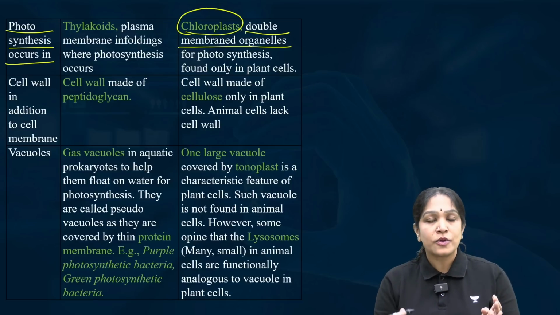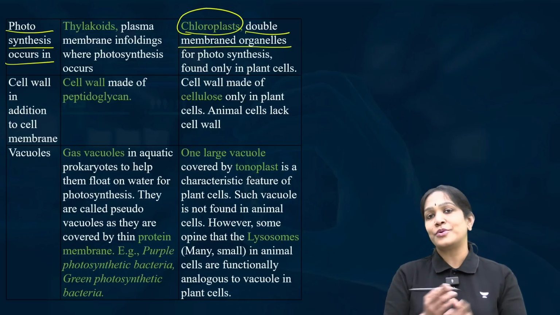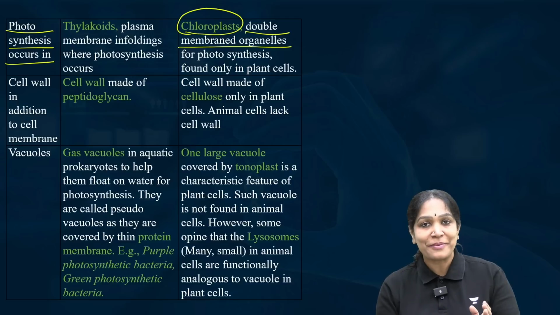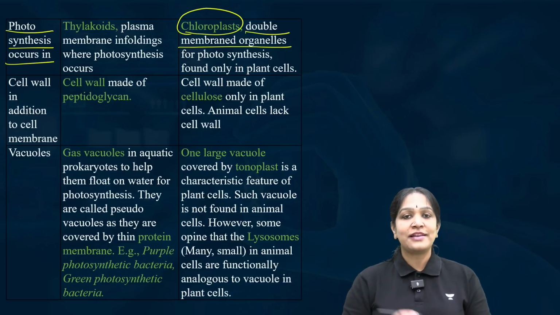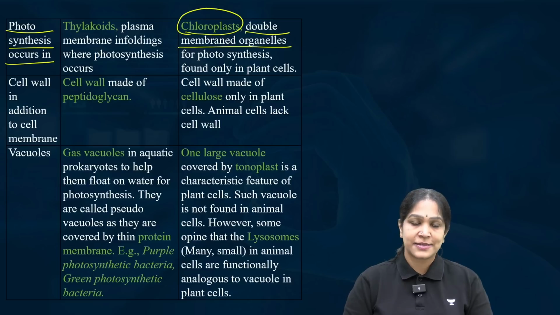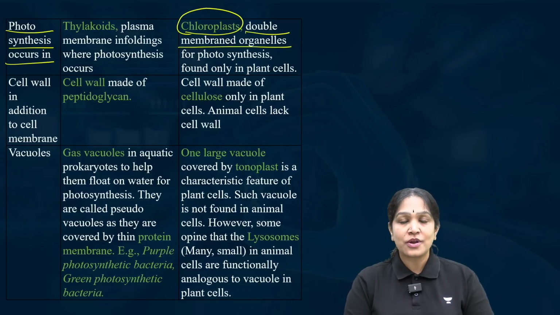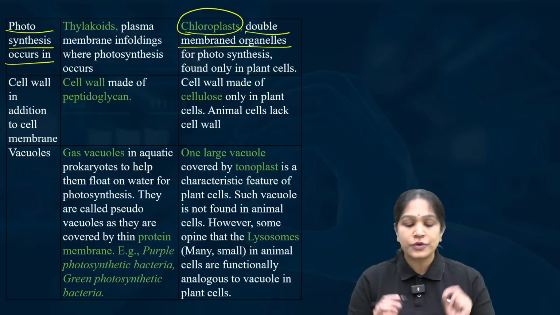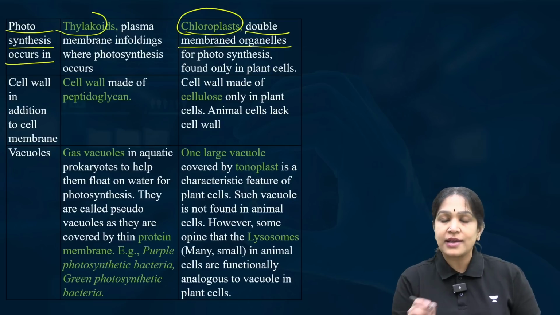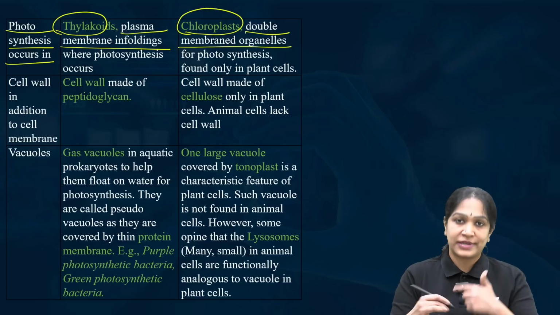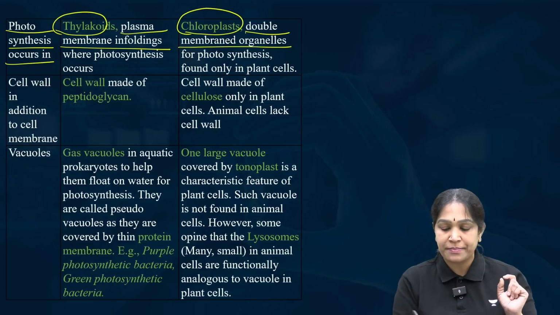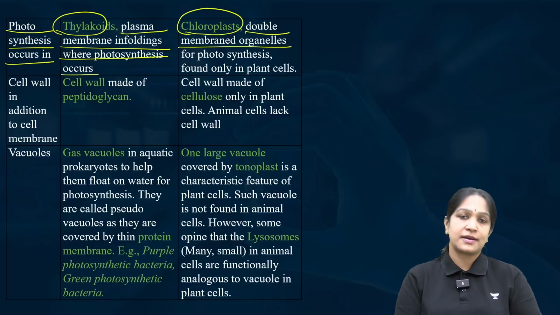So can I call chloroplast an organelle? Of course, yes, because it is not only covered by a membrane, it is covered by two membranes. So this is an organelle where photosynthesis occurs. But prokaryotes do not have organelles. So where does photosynthesis occur here? Thylakoid. What is a thylakoid? Plasma membrane infolding. It is not enclosed by a membrane, where the photosynthesis occurs.